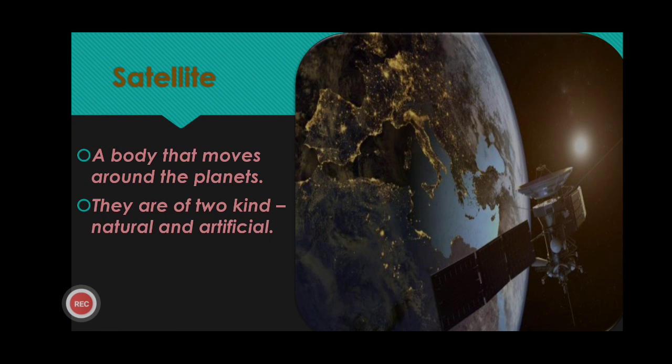Next, satellite. Children, as you know, all planets move around the sun. In the same way, there are some heavenly bodies that move around the planets, and those bodies which move around the planets are called satellites. They can be differentiated into two kinds: natural satellites and artificial satellites. Natural satellite means they are made by nature, and artificial satellite means they are made by human beings for their uses.